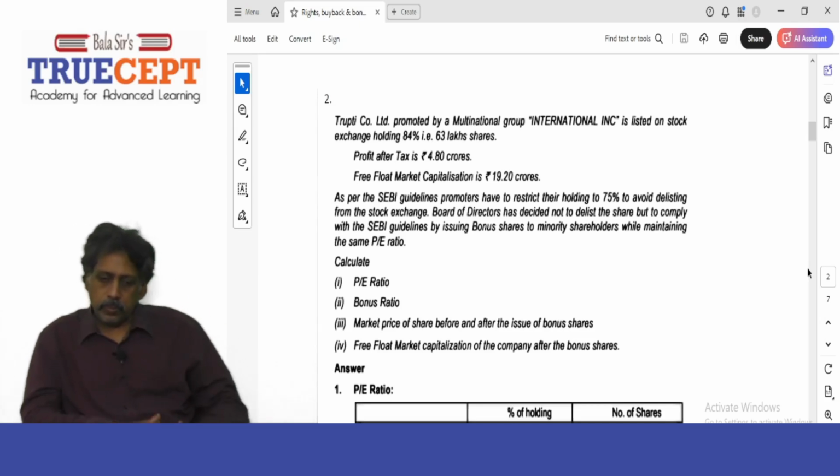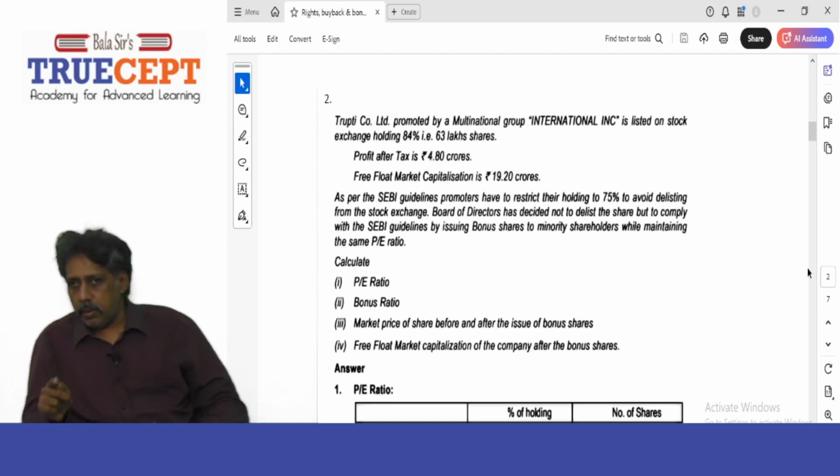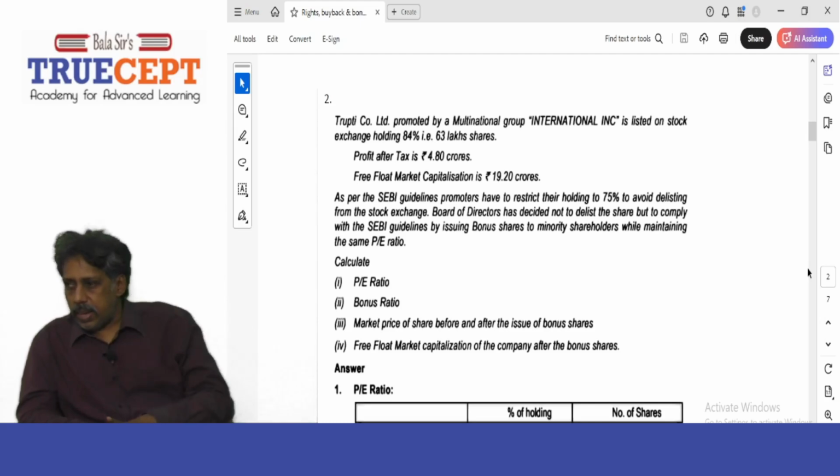Next. Profit after tax is 4.8 crore rupees. It is given that the PAT, that is the profit available to the equity holders, is rupees 4 crore and 80 lakh, right? Now if you want, you can also calculate the EPS currently.